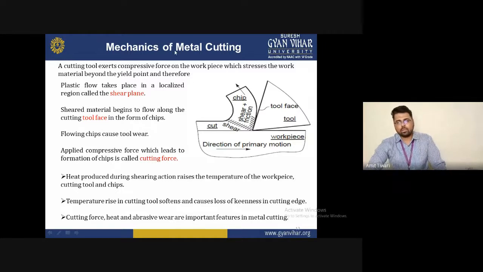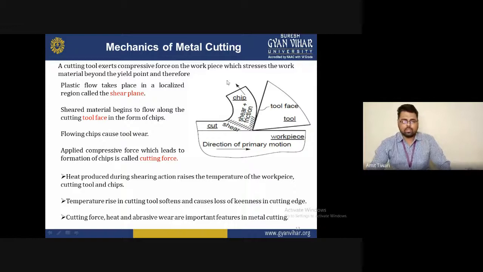Now, the mechanics of metal cutting is about the maximum chip formation. During chip formation, 80% of the heat or energy is converted in the formation of the chip, and the remainder is distributed between the tool and the workpiece depending on the situation and the forces required.